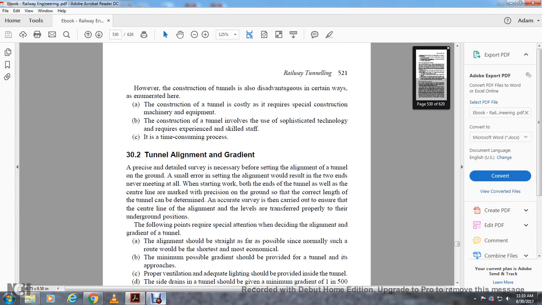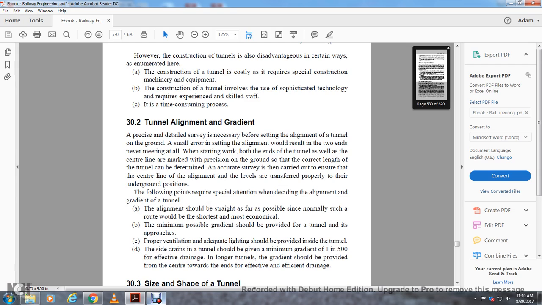An accurate survey is then carried out to ensure that the center line of the alignment and the levels are transferred properly to the underground position. The following points require special attention in deciding the alignment and grading of the tunnel. The alignment should be straight as far as possible, normally such that the route is shortest and most economical. The minimal possible gradient should be provided.